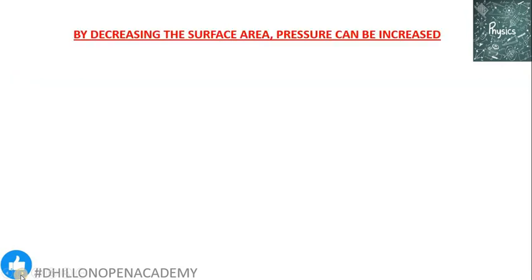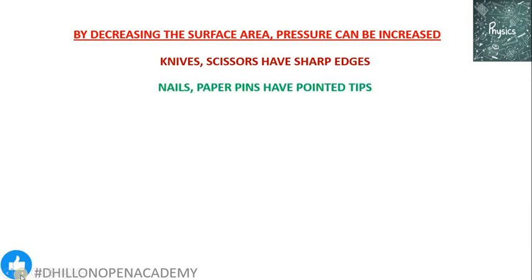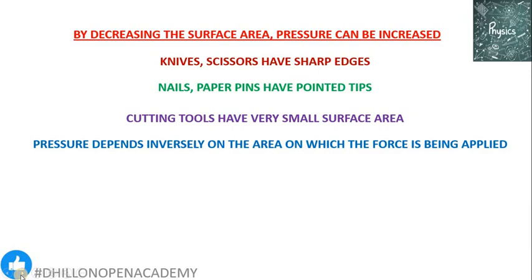Similarly, by decreasing the surface area, pressure can be increased. For example, all the knives and scissors have very sharp edges, very small surface area, so pressure can be increased. Nails or paper pins have pointed tips, again to increase the pressure so that they can easily penetrate. All cutting tools have very small surface area so that their cutting effect can be increased by increasing the pressure. So we saw that pressure depends inversely on the surface area on which the force is being applied.